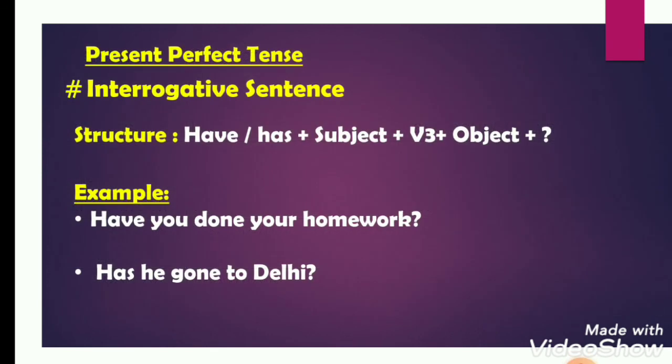So let's proceed further to the rules of present perfect tense for interrogative sentence, and the structure is have or has plus subject plus verb third form plus object, and then question mark. For example, have you done your homework? Has he gone to Delhi? Again, never forget to put question mark at the end of the interrogative sentence.